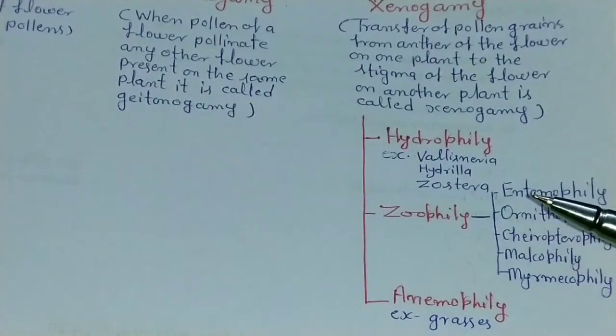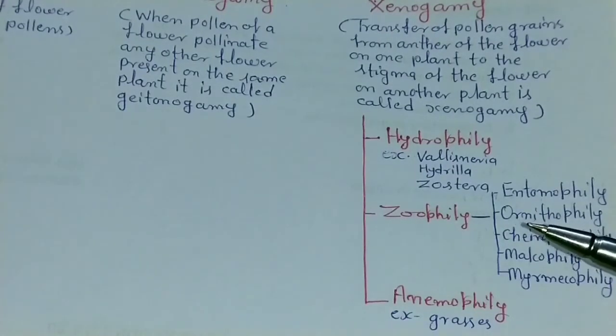Number one is Entomophily. Here the pollinating agent is insects. Next one is Ornithophily. Here the pollinating agents are birds. Next one is Chiropterophily. Here the pollinating agents are bats. Malacophily. Here the pollinating agents are snails and slugs. And Myrmecophily. Here the pollinating agents are ants.